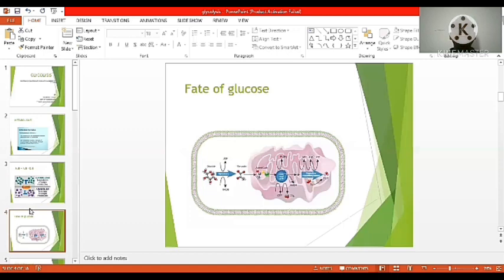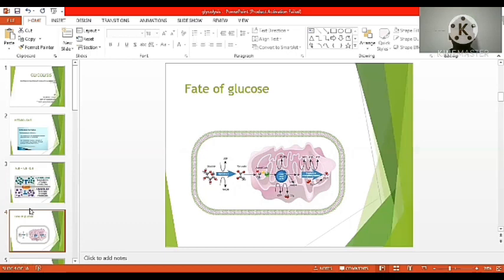Next, the fate of glucose. When any cell accepts glucose, what is the fate? Glucose enters into the cell. Immediately the glucose is converted into glucose 6-phosphate. When glucose is converted into glucose 6-phosphate, the molecular weight becomes larger, so it never comes back out of the cell to the external environment.